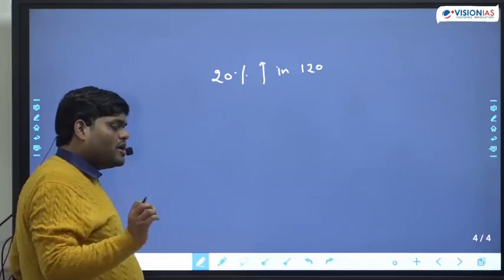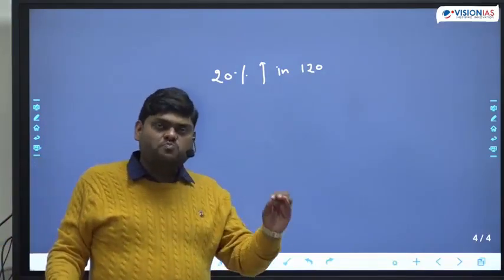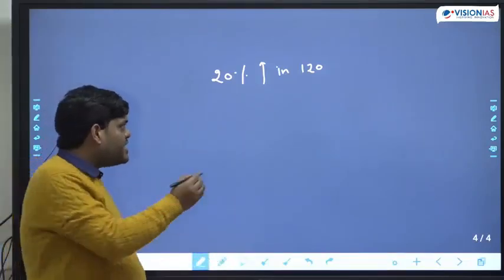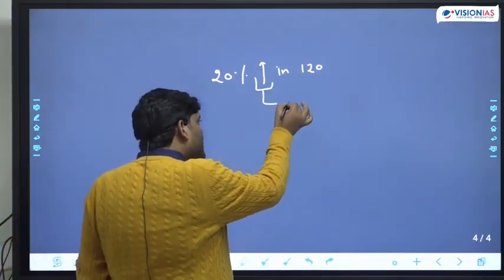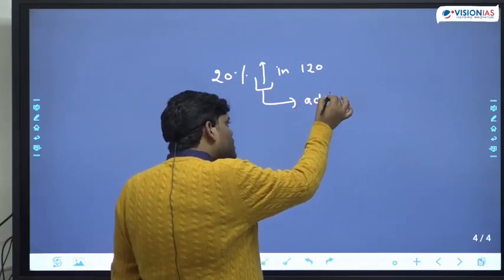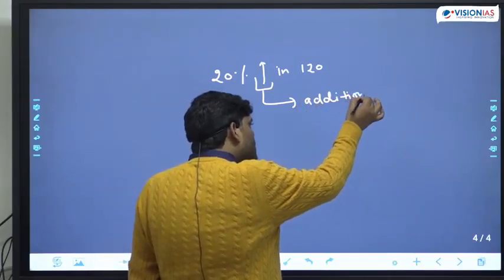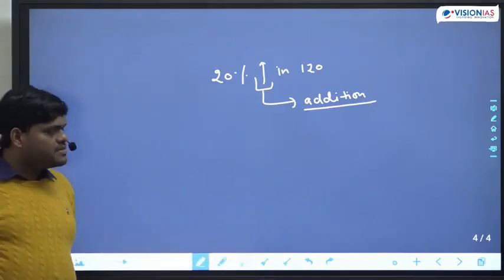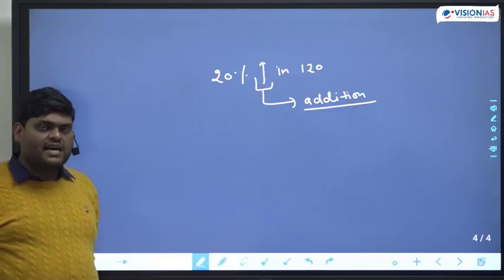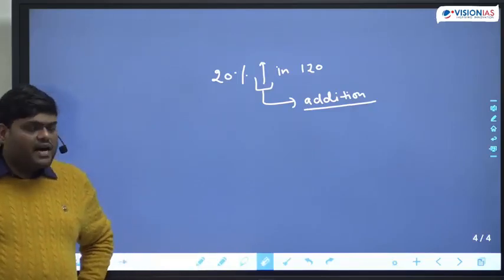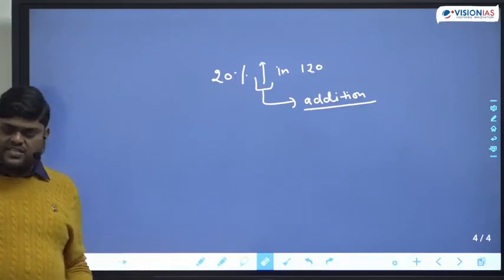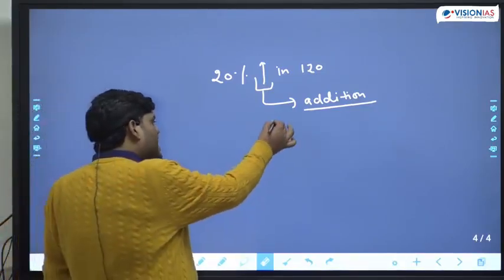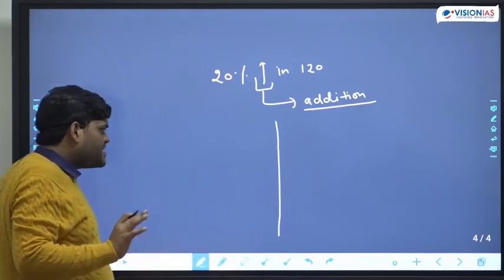I told you, whenever there is a word like more or increment, the simple meaning is something is going to add. Increment is simply addition. Decrement means subtraction. Increment simply means addition.